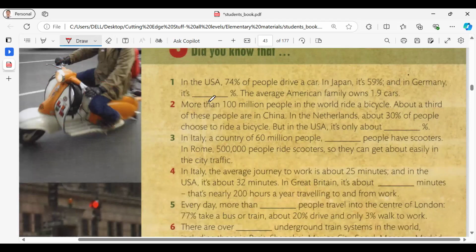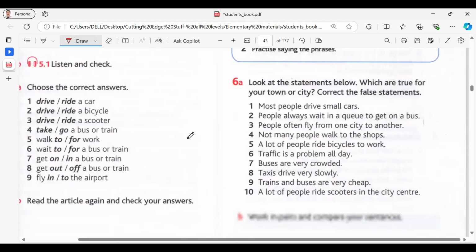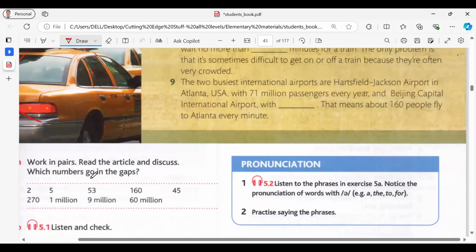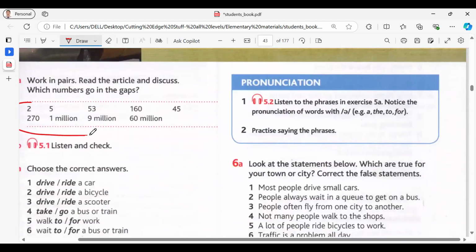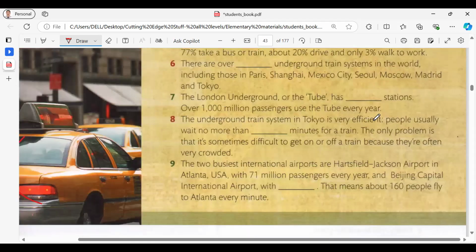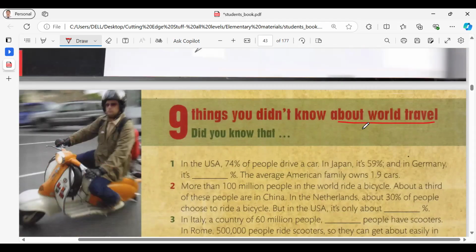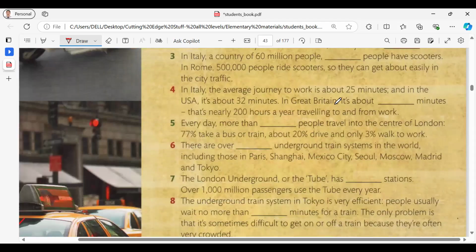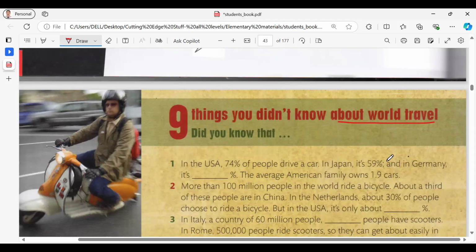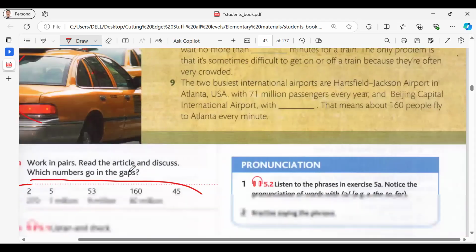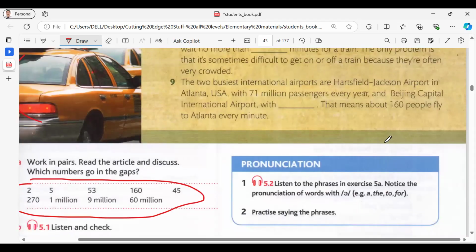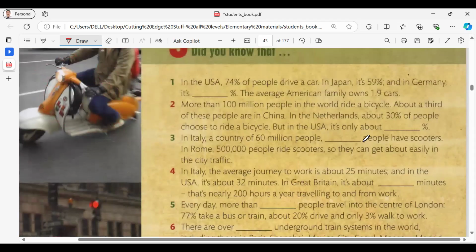Try to guess the missing number using the words or the numbers in the box. So let's listen and please complete the missing gaps using numbers and words from the box.